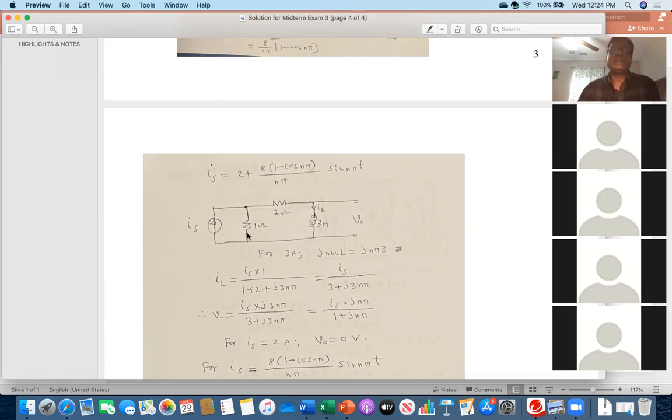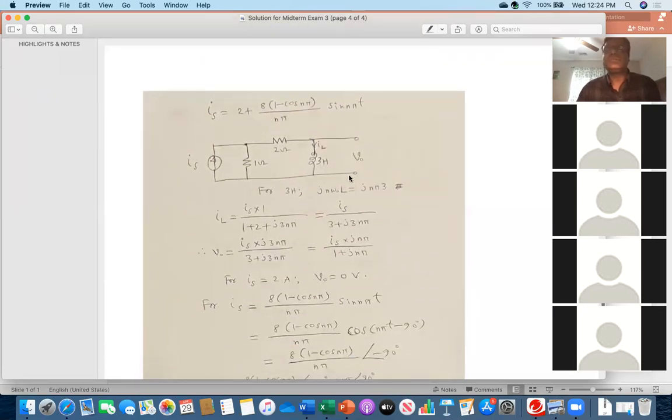Now this is your circuit. Your question was to find out the voltage across the 3 Henry inductance. As you can see, it's easy. This is the current source, so this is the total current entering at this node. That current is divided into two parts. Something is going through one and something is going through this one. So your task is to find out how much current is flowing through the 3 Henry inductor. This means I have designated IL.